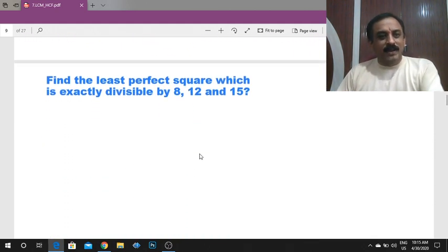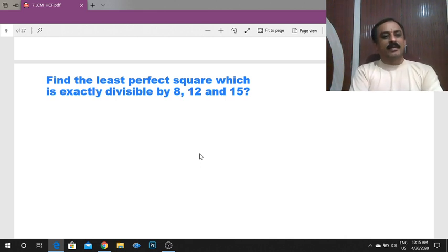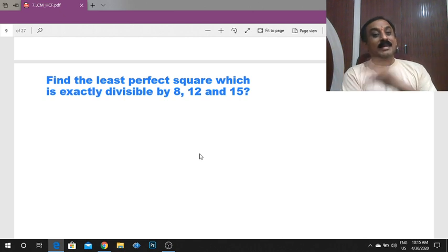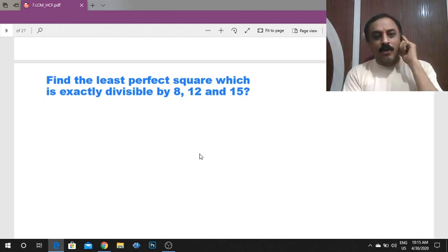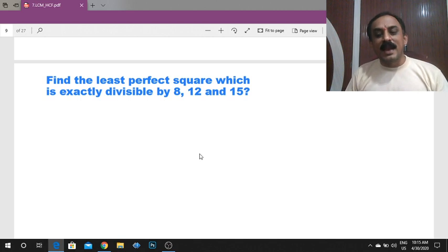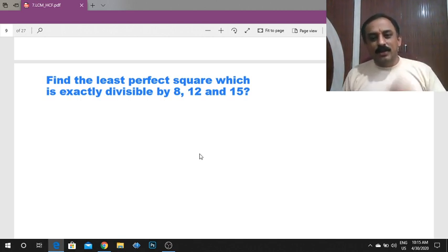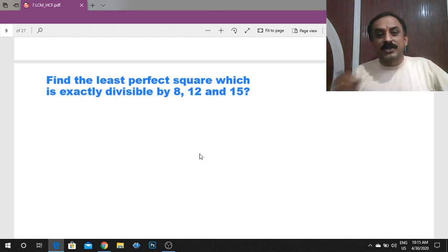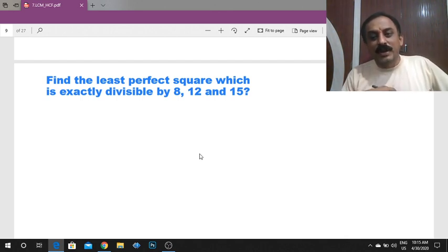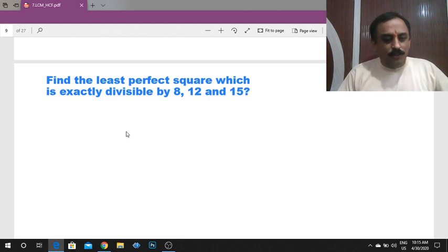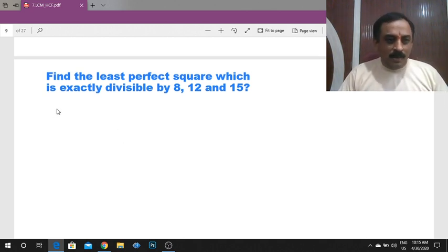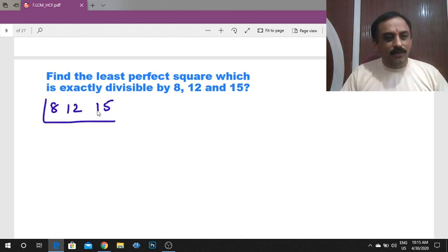Next question: find the least perfect square which is exactly divisible by 8, 12 and 15. Again, this question depends on the LCM only. What is the least number which is exactly divisible by 8, 12 and 15? That is the LCM. Already we completed it, but once again, how to find the LCM of 8, 12, 15?